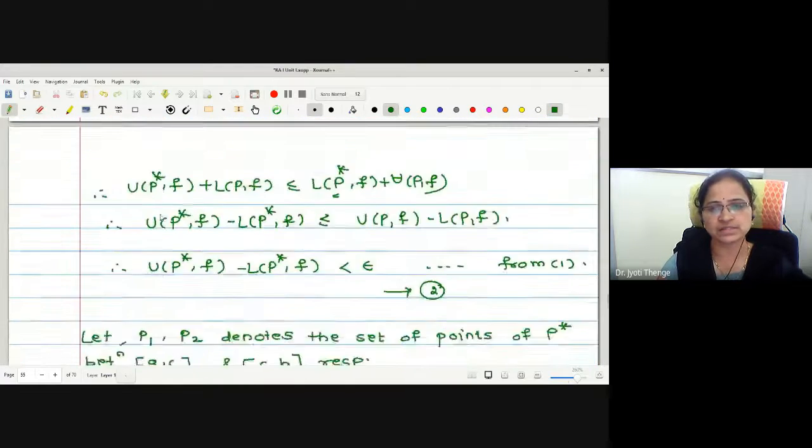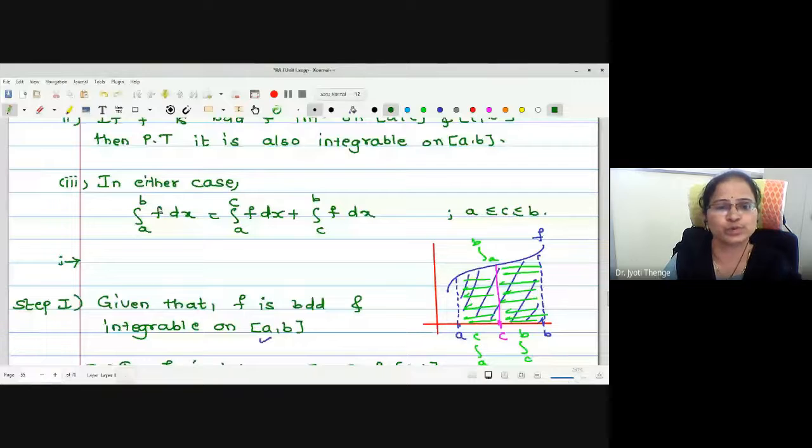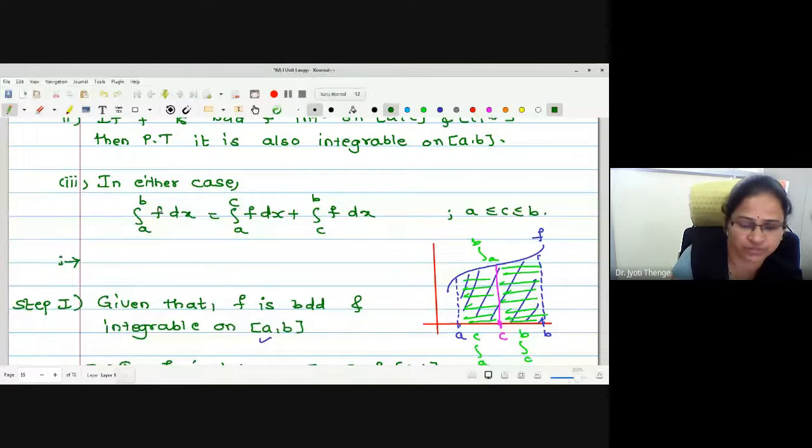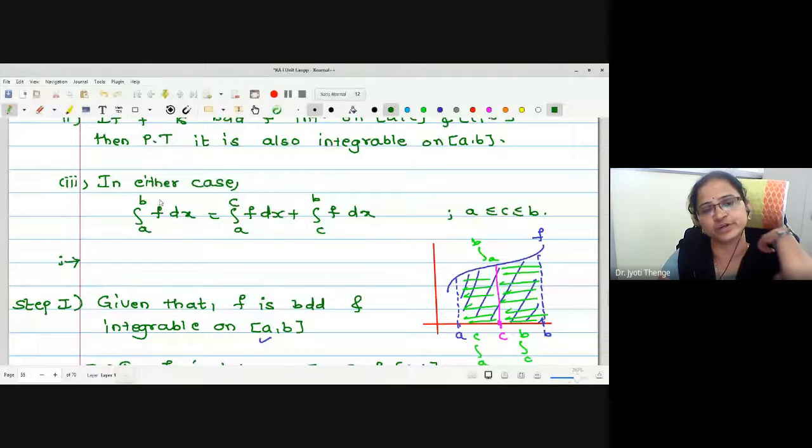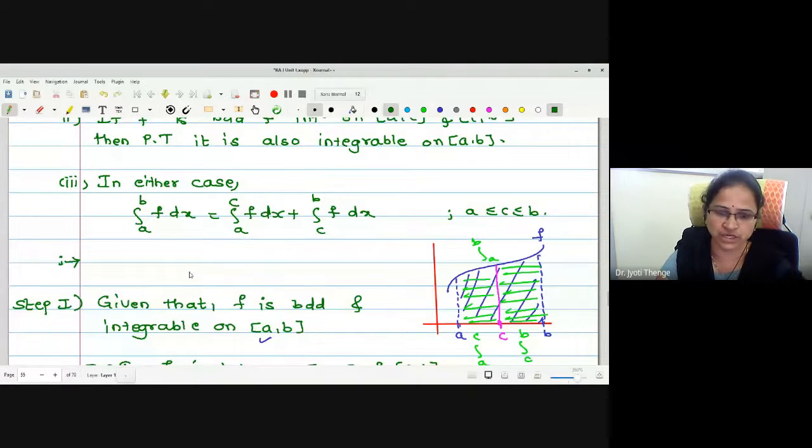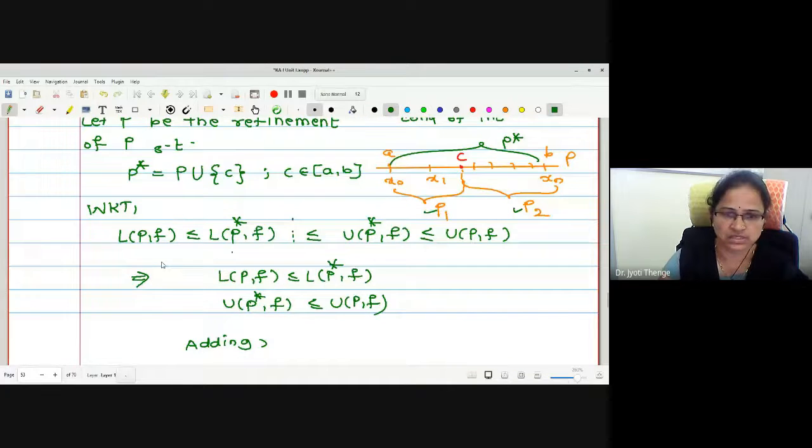What does the third point tell us? The third point tells us to prove that in whichever case, whichever integrability is given to you, we wanted to show integration a to b is equal to integration a to c plus integration c to b. To prove this equality, again we were going to prove two inequalities going in the opposite direction. Whenever we wanted to prove a equal to b, how were we proving? a less than or equal to b, a greater than or equal to b. The same fact we were going to use while proving this step.